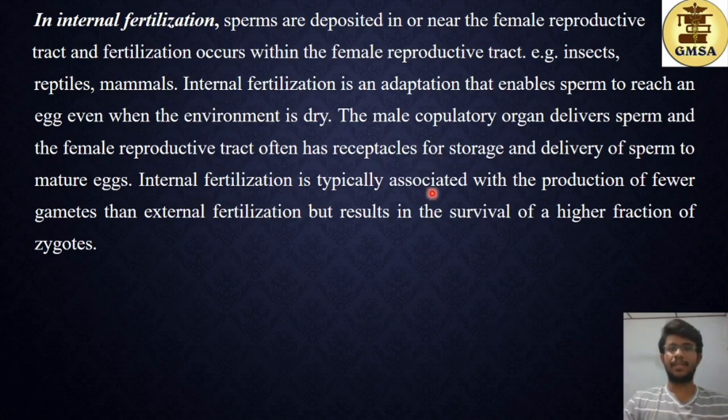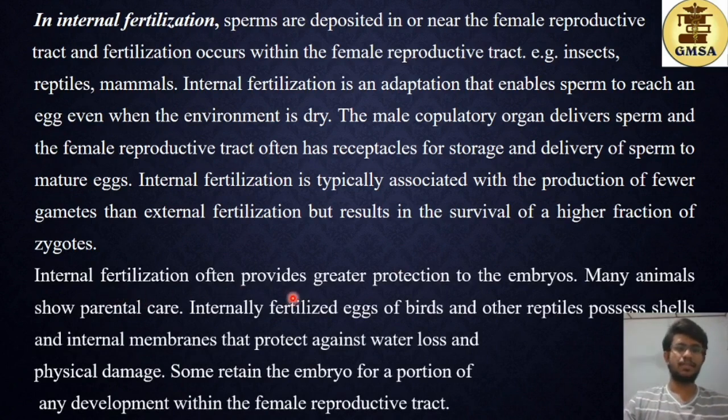Internal fertilization is typically associated with the production of fewer gametes than external fertilization, but results in the survival of a higher fraction of zygotes. When external fertilization occurs, the gametes are released to the environment. So there is a bigger chance of these gametes dying, or the fertilization process will not be very productive, because it's not a favorable or enclosed environment. But in an internal fertilization process, the environment is enclosed, so there is a much higher chance of a sperm meeting the egg and carrying out fertilization.